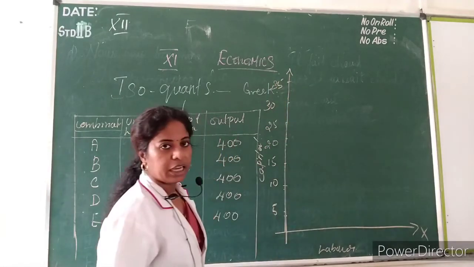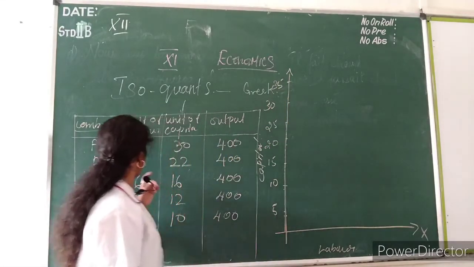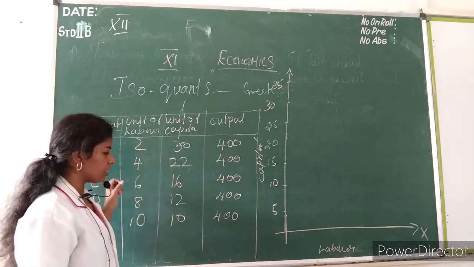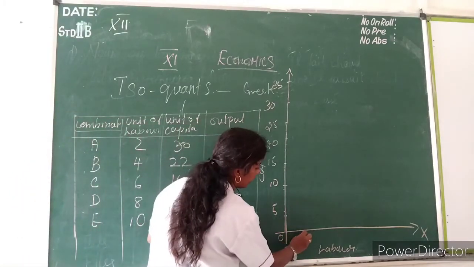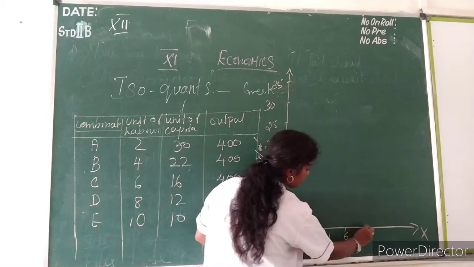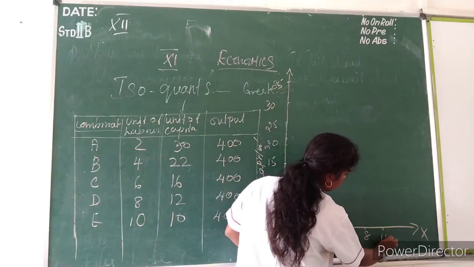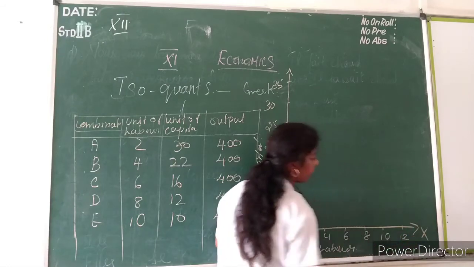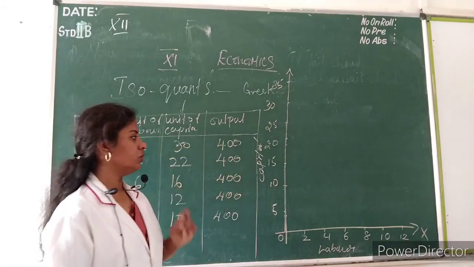Up to 35 I have taken. And for labor they have taken 2, 4, 6, 8 and 10, so you can take 2, 4, 6, 8, 10 and 12. Take one more extra unit.